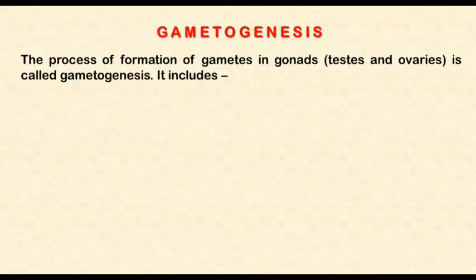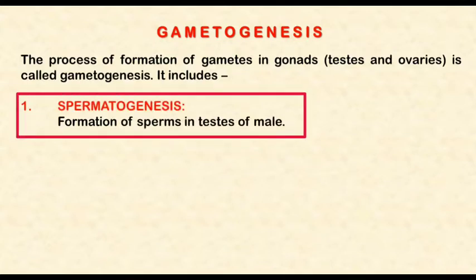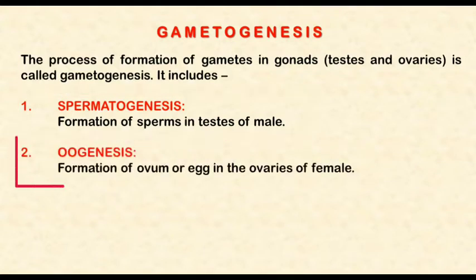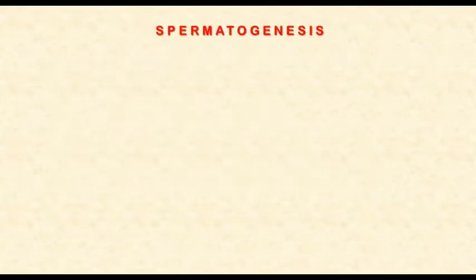First, we will discuss gametogenesis. It is the formation of gametes in gonads. Gonads mean testes or ovaries. So, formation of gametes in gonads is called gametogenesis. It is of two types: spermatogenesis, the formation of sperms in testes of male, and oogenesis, the formation of ovum or egg in ovaries of female.